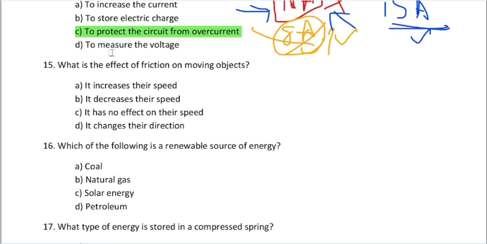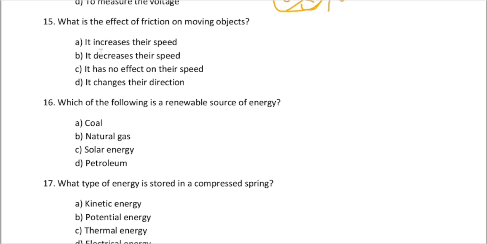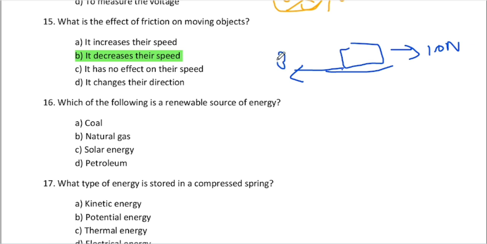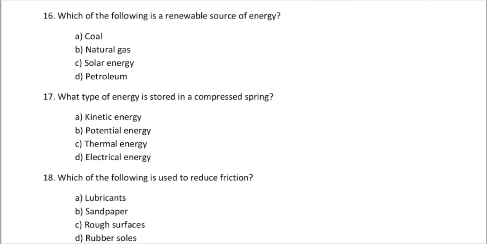What is the effect of friction on a moving object? It just decreases the speed, right? Think about this example. There is an object. You are trying to pull this with 10 newtons, and friction will occur on the opposite side as 3 newtons. What is the balanced force? To this side, it's 7 newtons. There is an unbalanced force, right? The unbalanced force is 7 newtons, so it decreases their speed, right? This is an easy question.